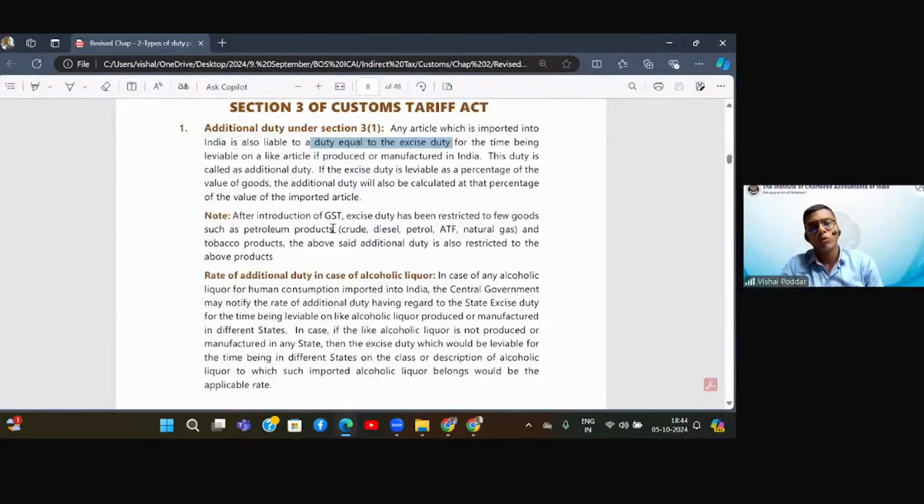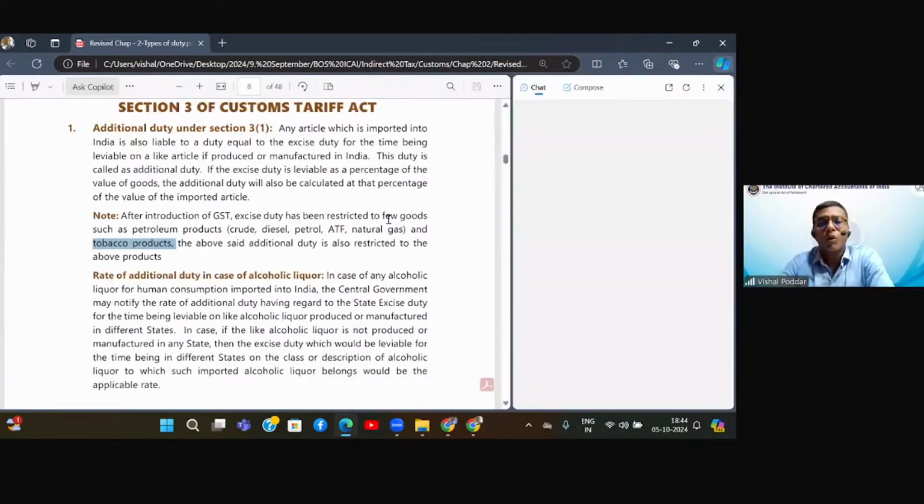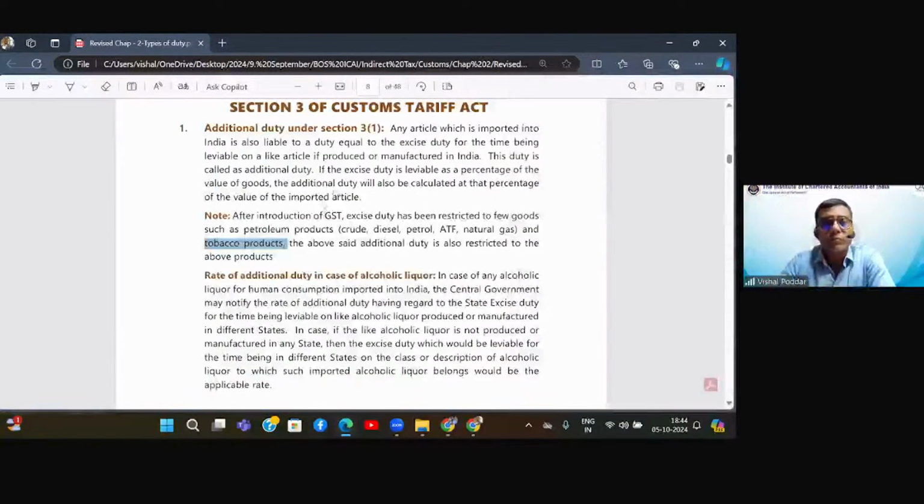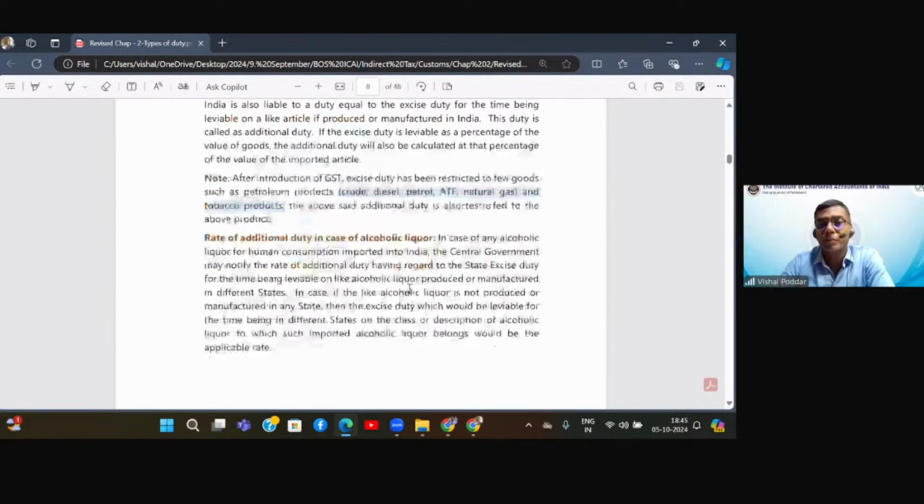Now, as we all know, today there are only a few goods on which excise is applicable, and these are the goods which are outside GST, that is the 5 petroleum products, and also tobacco products. These are within GST, but tobacco are the only products on which GST and excise both are parallelly applicable. On all these goods, you have your central excise applicable. Plus, besides this, on alcoholic liquor, you have the state excise applicable because liquor is under the state power or the state prerogative.